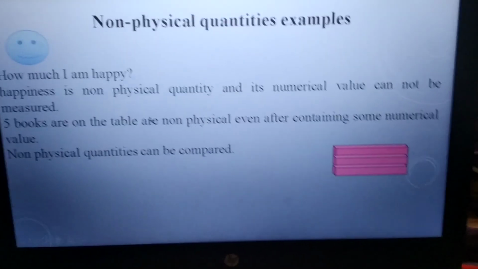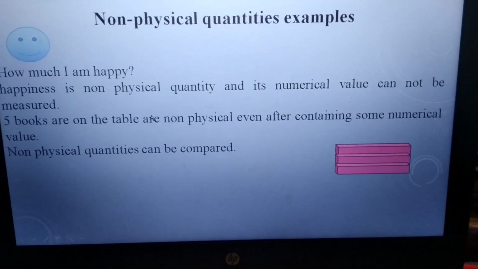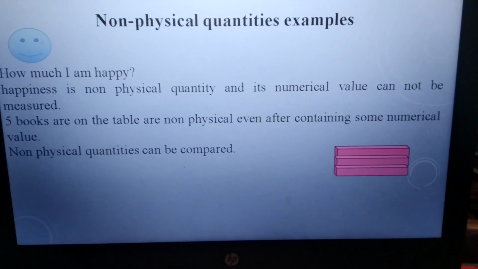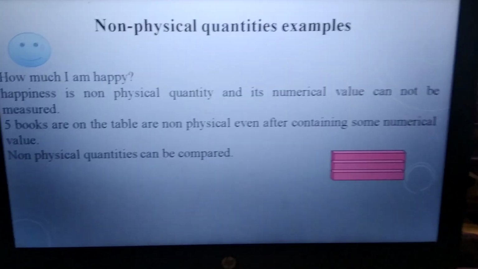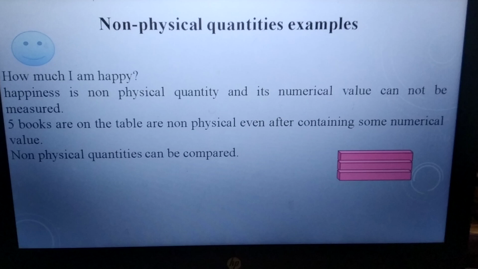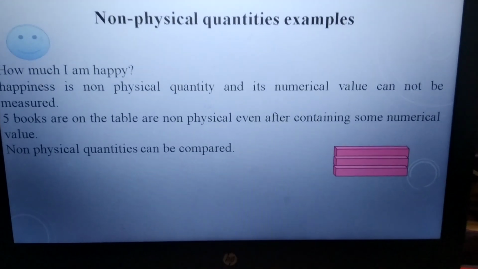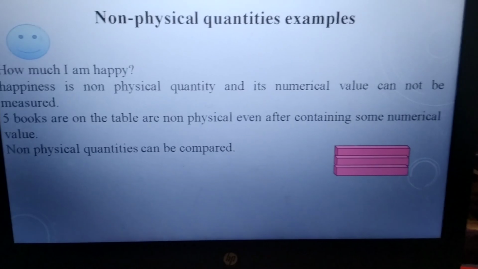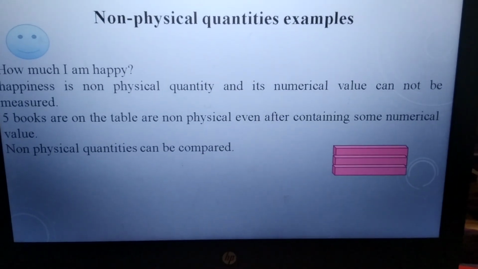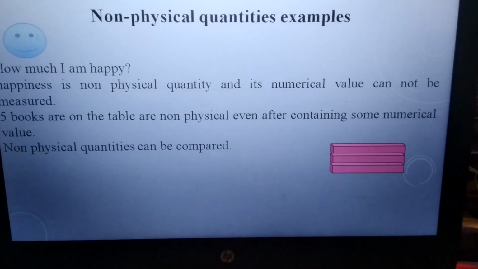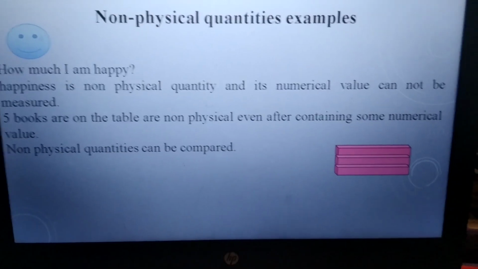Non-physical quantities can be compared. We can compare our happiness with another person's happiness. So non-physical quantities can only be compared, but there is no scientific way of measuring happiness and other types of feelings or expressions. These are all non-physical quantities.